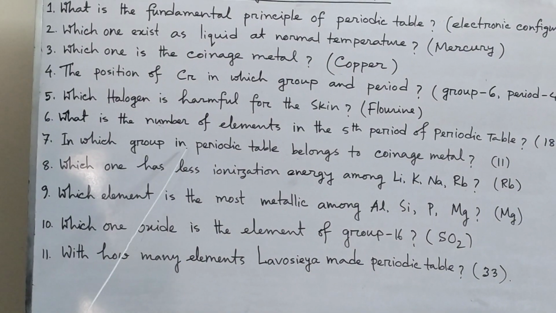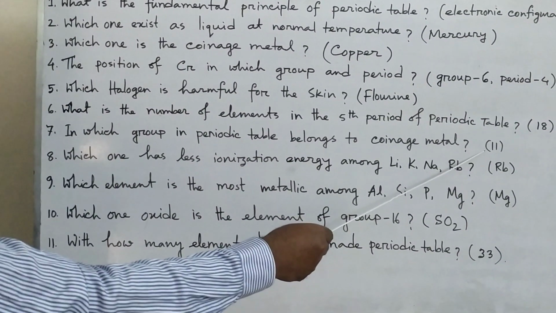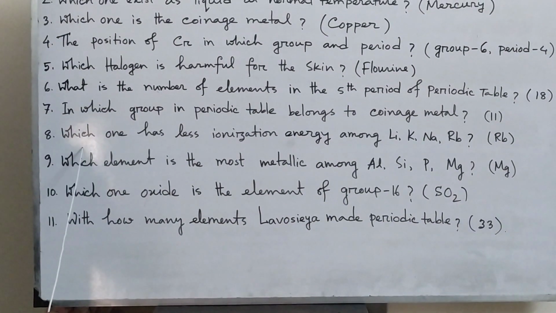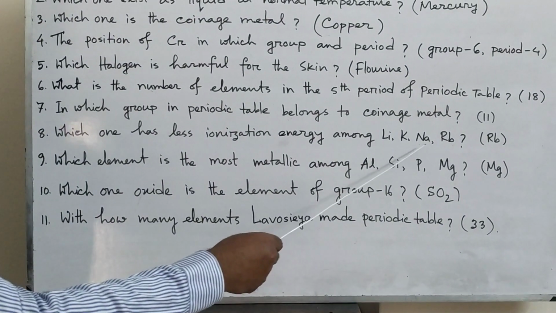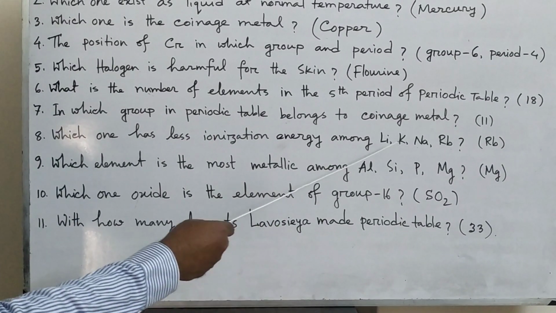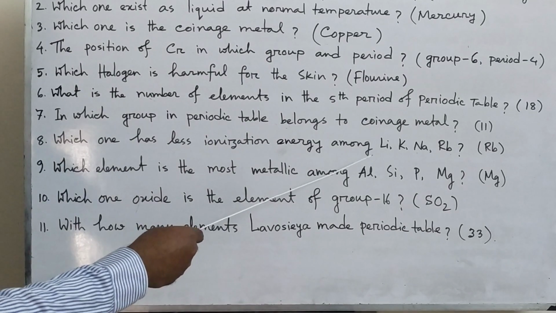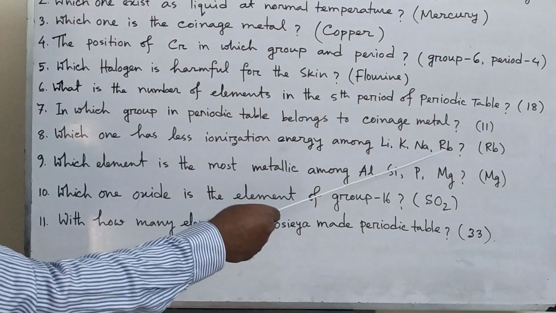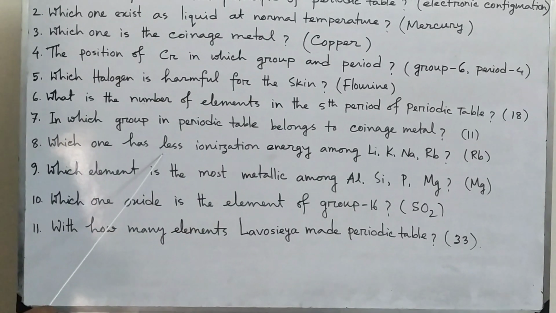Then which group in the periodic table belongs to coinage metal? Coinage metal is in group 11. Then which one has less ionization energy among lithium, potassium, sodium, rubidium? These are the elements of group 1. If we move from top to bottom in a group, the atomic size increases but ionization energy decreases. So here rubidium's size is bigger, so its ionization energy will be less.